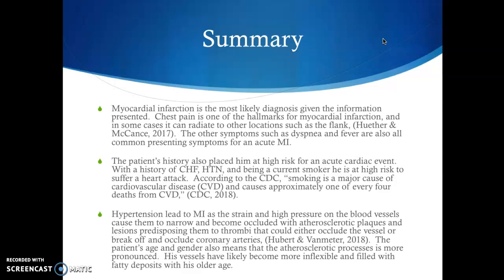All of this could either predispose him to thrombi that could occlude the vessel or break off and travel to the coronary arteries, occluding those. His age and gender mean that he has had more time for the atherosclerotic process to progress, and his vessels have most likely become more inflexible and filled with fatty deposits with his older age. So all of these really point to an acute myocardial infarction being the diagnosis for this patient. Again, going through those diagnostic tests and treatment modalities as outlined earlier is what's going to be most helpful to determine if this is the causative agent.